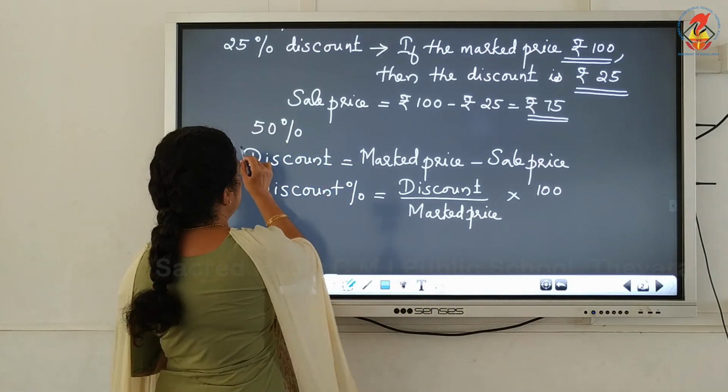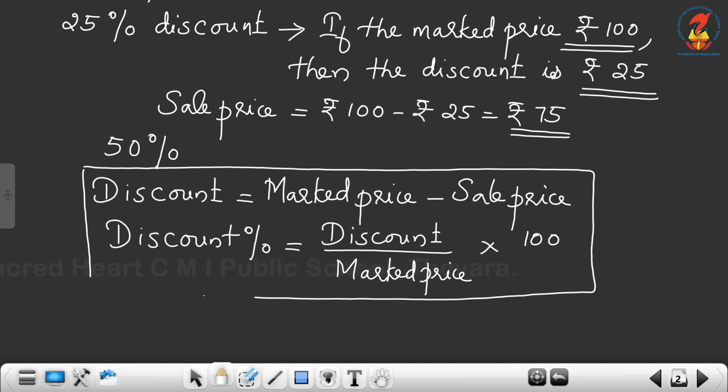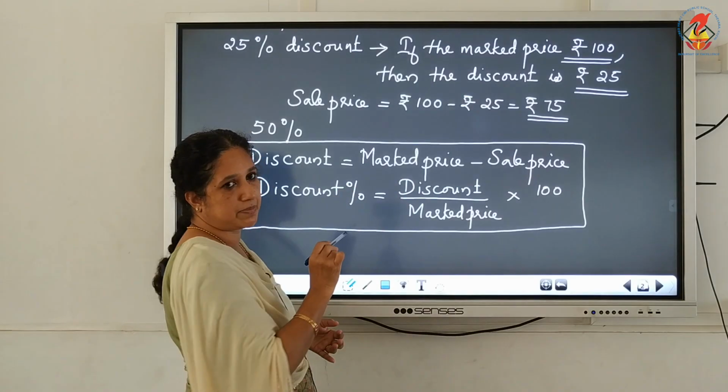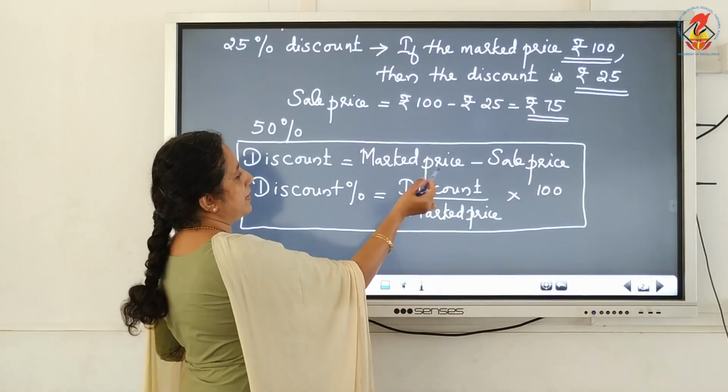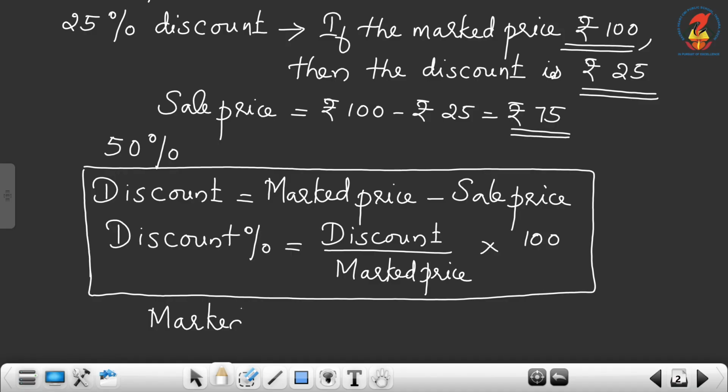Now you have to remember one relation. Discount is equal to marked price minus sale price. Now we can find out the marked price. Marked price will be greater than the sale price. So marked price is equal to sale price plus discount.